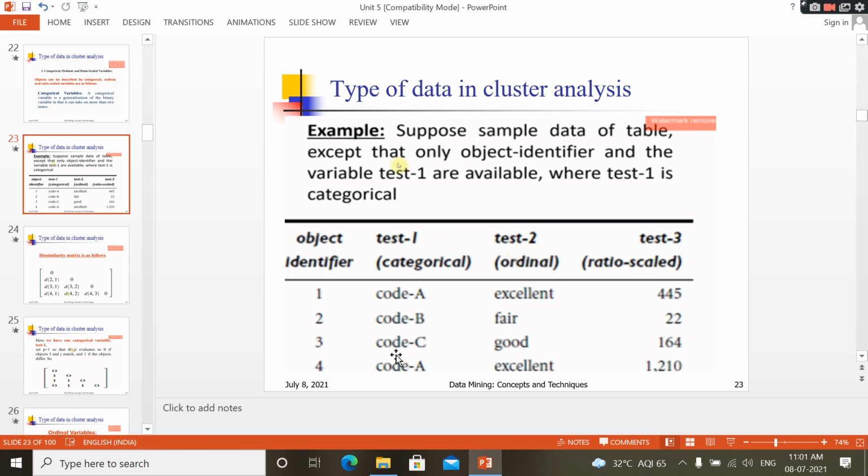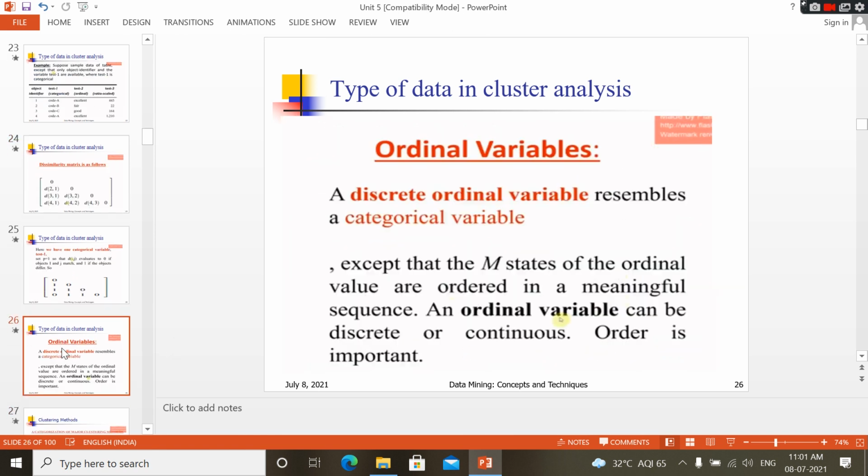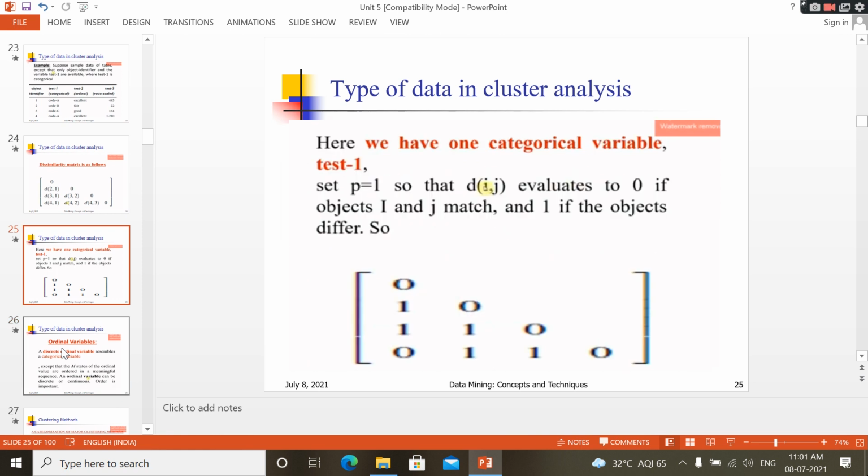Otherwise, code C and code A are different, code B and code A are different, code B and code C are different. Like that you have to represent: 0 if i and j match, 1 if the objects are different. Then you have to substitute those values in this.